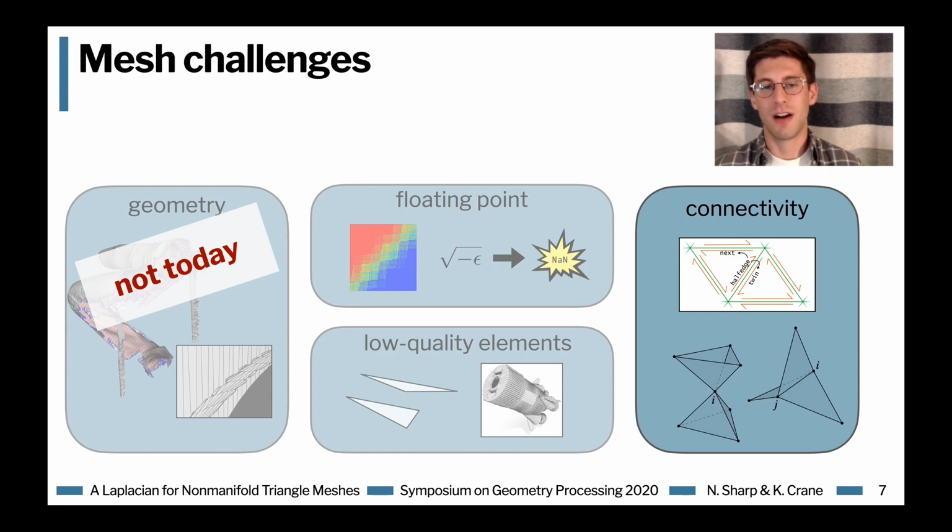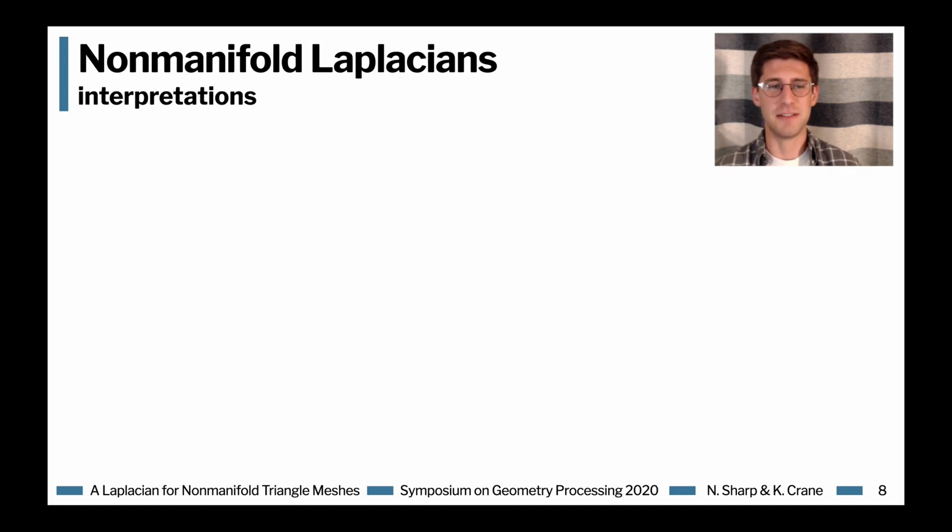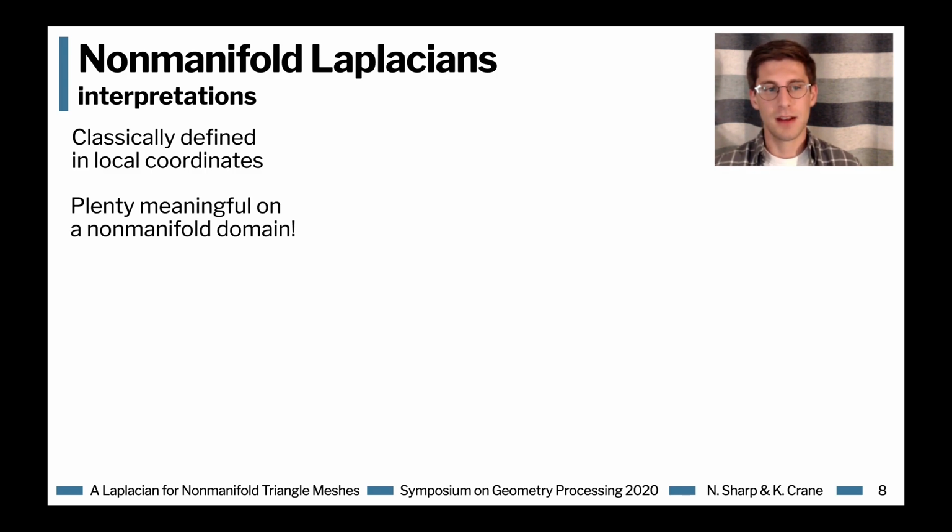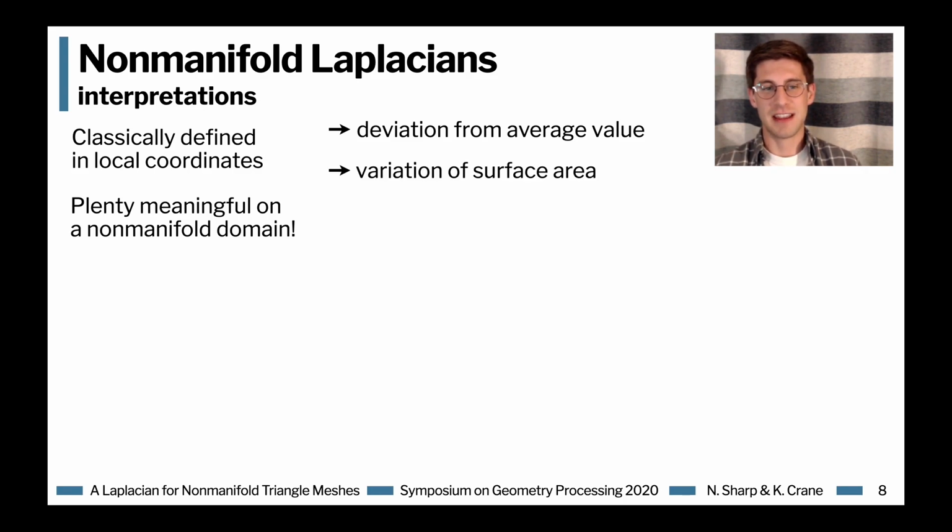Particularly relevant to this work are problems with mesh connectivity, for instance, non-manifold vertices or non-manifold edges. These might disagree with your formulation for a problem and very pragmatically just cause your code to crash or prevent you from using certain techniques. And in particular, once we start talking about non-manifold connectivity, you might ask, does a non-manifold Laplacian even make sense? Because classically, the Laplacian is defined in local coordinates on a surface. The good news is Laplacians really are plenty meaningful on non-manifold domains, and you can see this in a lot of ways. One way is to think about a Laplacian as a deviation from some average value. Or you can imagine just taking the variation of surface area on a non-manifold mesh.